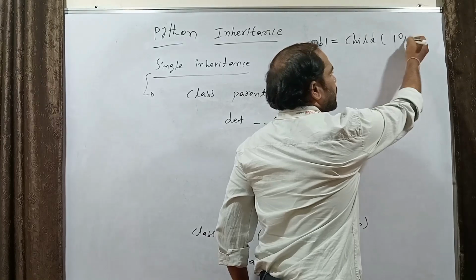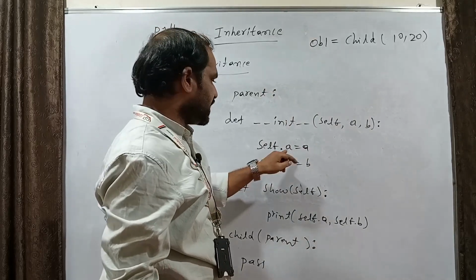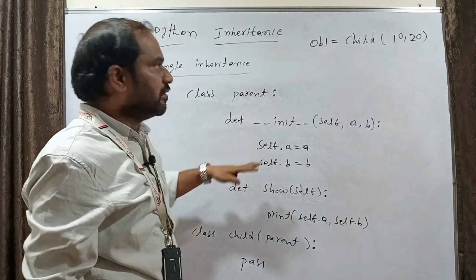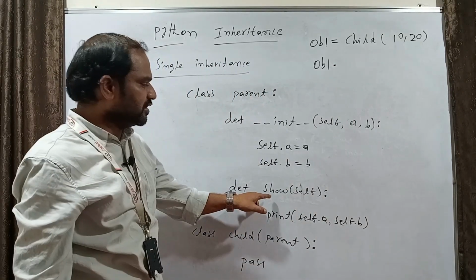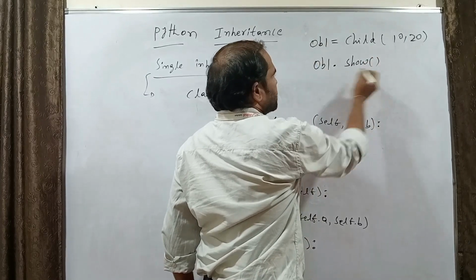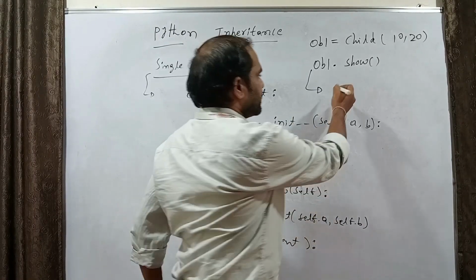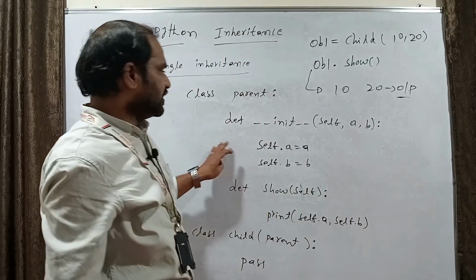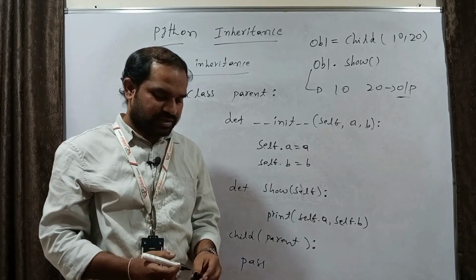Now we pass 10, 20. The object ob1 is created with attributes a and b set from the parent class constructor. Now I can access the method created under the parent class, which is show. So ob1.show(). Now we can observe the output of the show method. When the show method is executed, it will print 10 20. This will be your output. Try this and observe the output. We will continue next week.